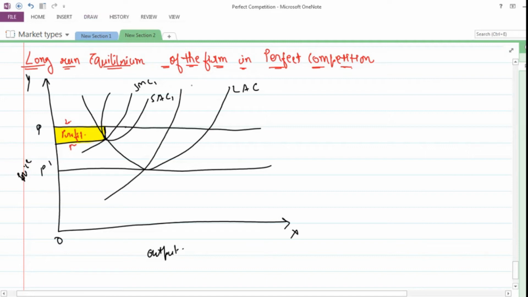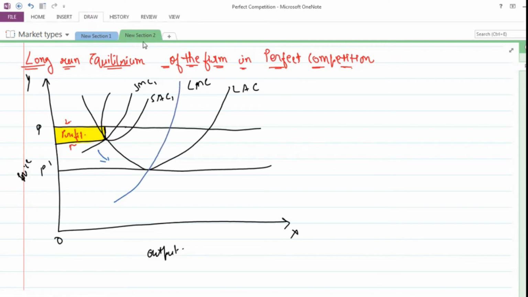This is the level at which in the long run the company will be at equilibrium. ये point के ऊपर company long run में equilibrium में रहेगा.